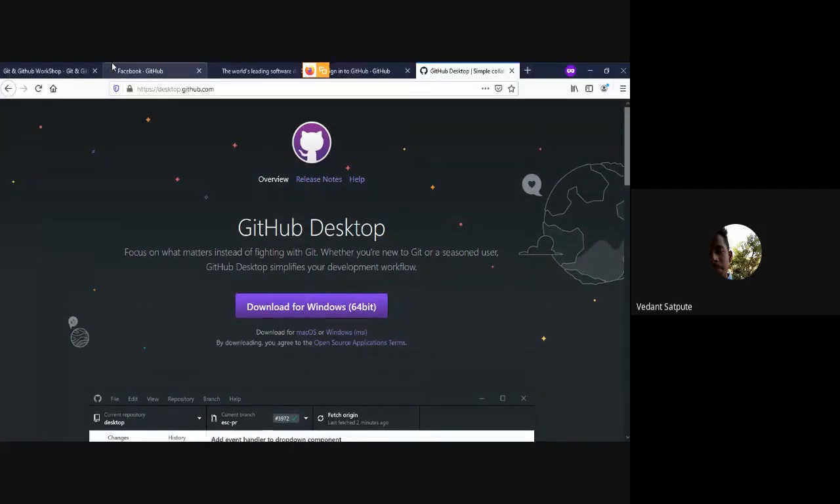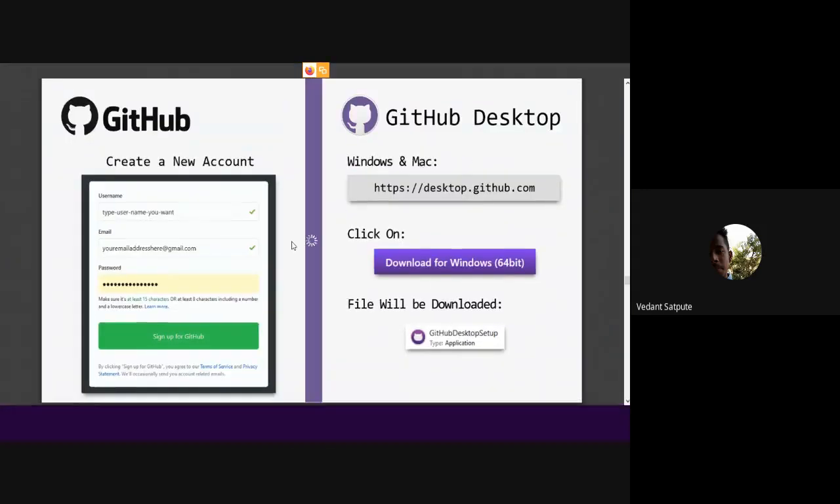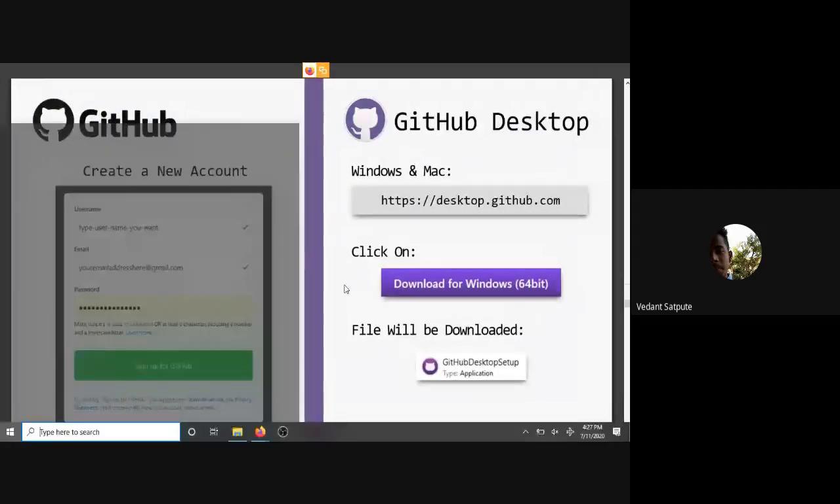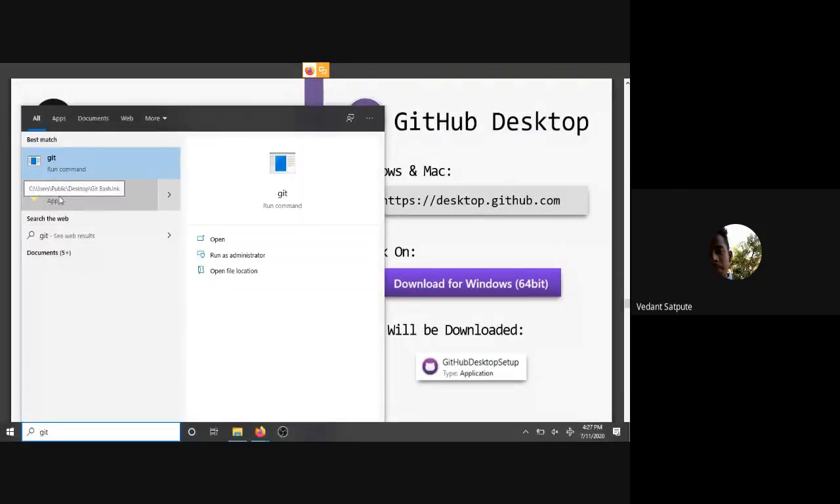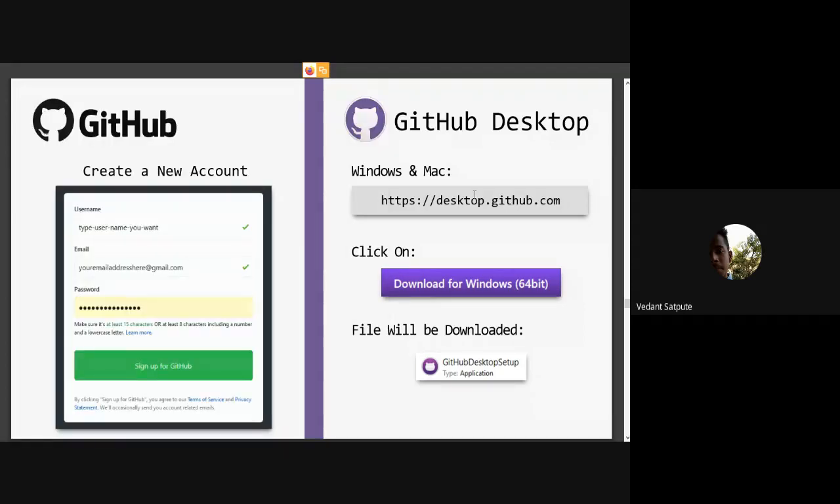Okay, so yes, we have now downloaded Git, right? You can see Git Bash. We need Git Bash. Git Bash is the tool we are going to use for Git.